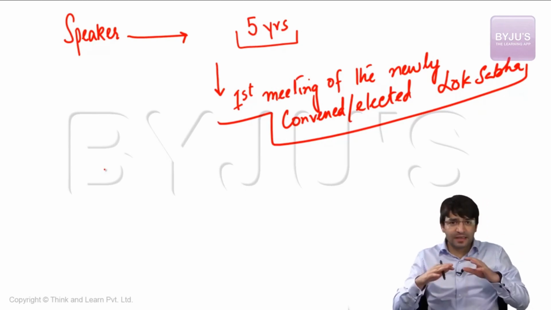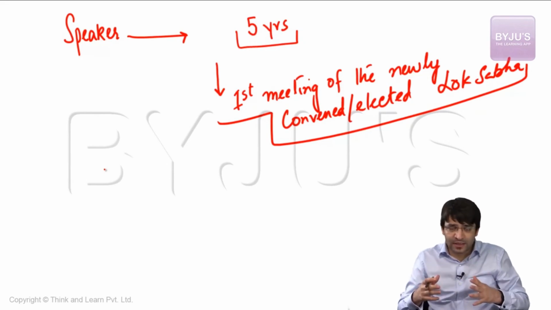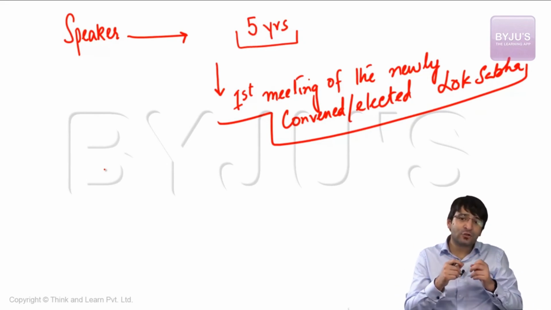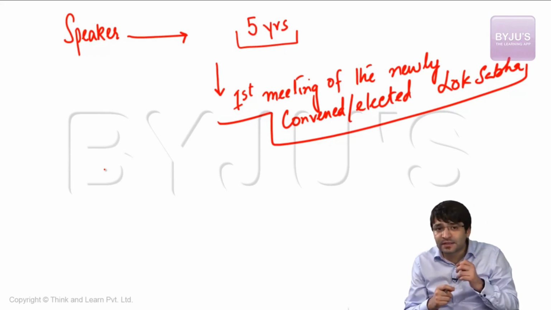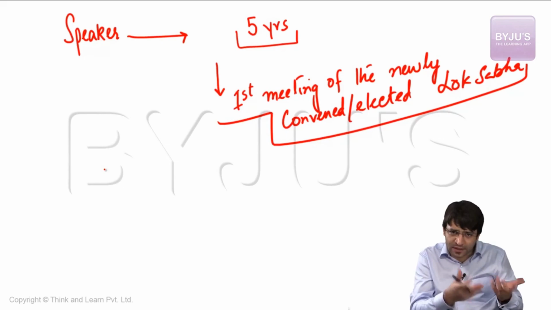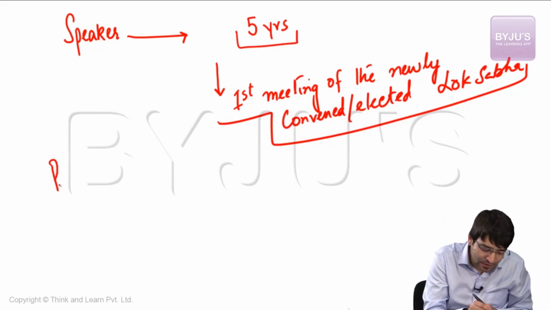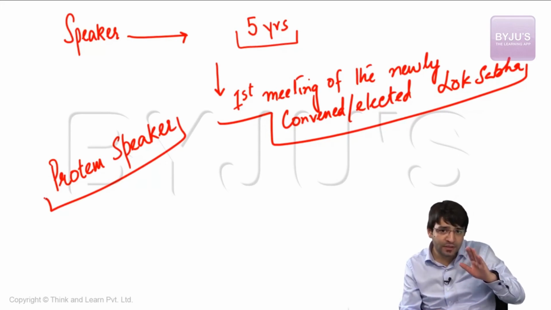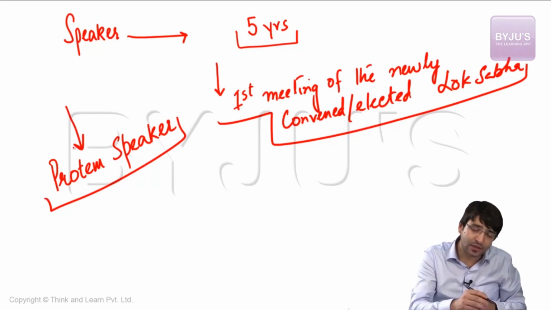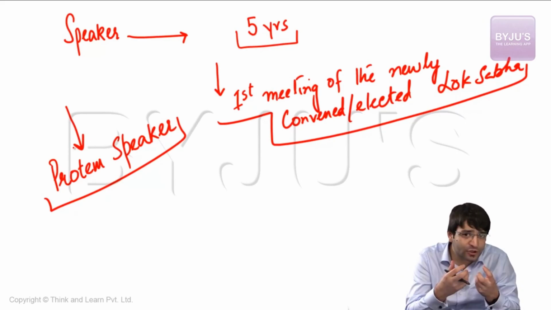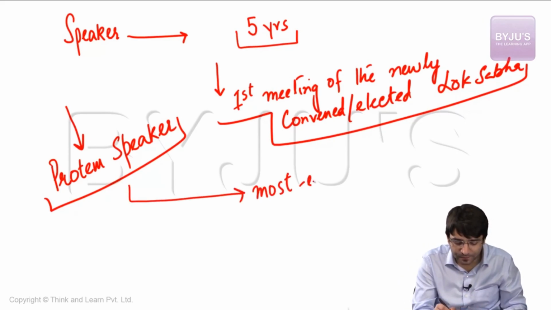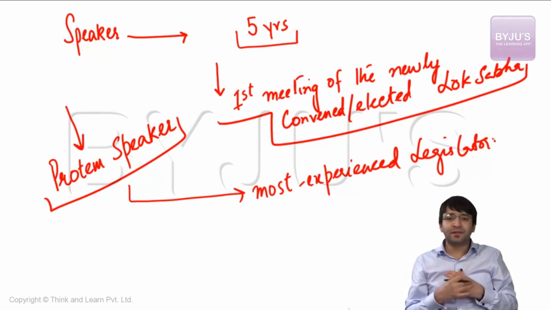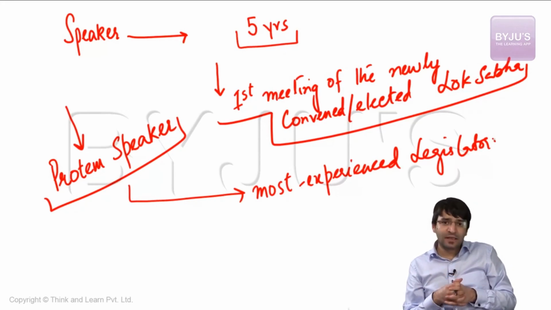Another important point. When the elections are over, the members are elected to the Lok Sabha. Now these members are called upon to enter the Lok Sabha. But here is where the oath ceremony takes place. Every member of the Lok Sabha is to be administered oath as well. Who administers this oath? The President, or someone else nominated by the President. The President normally appoints somebody called the Speaker Pro Tem or Pro Tem Speaker. The newly elected members of the Lok Sabha are to be administered oath by the Pro Tem Speaker. Who is this Pro Tem Speaker? Nominated by the President. What is the qualification of this Pro Tem Speaker? He or she should be the most experienced legislator, not in terms of age, but in terms of parliamentary experience. So we saw in the previous Lok Sabha, Manik Rao Bhagat was appointed as the Pro Tem Speaker.